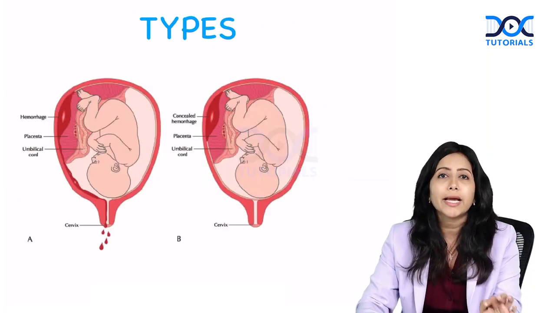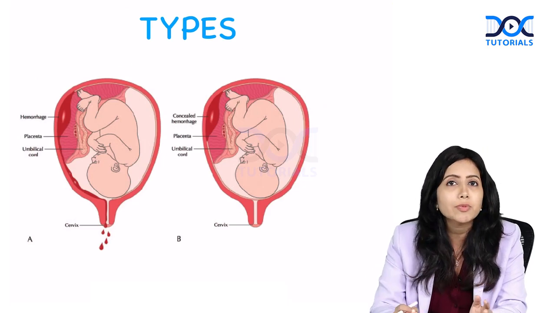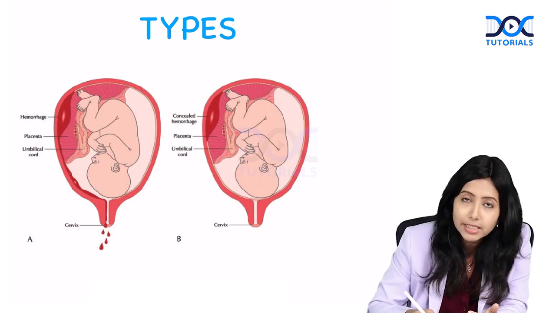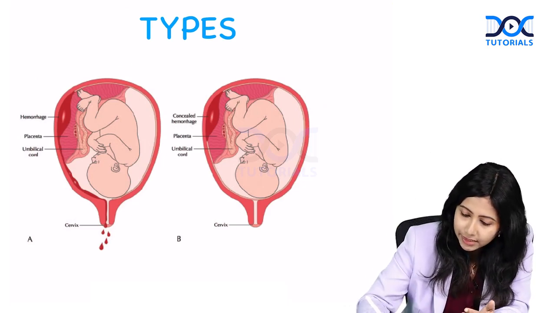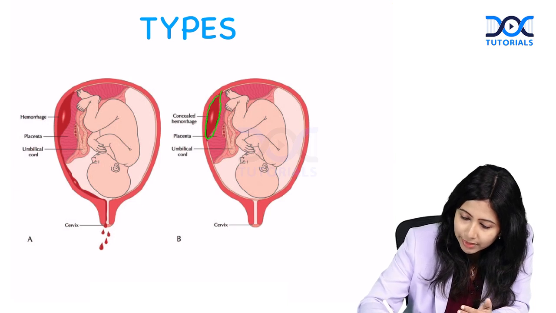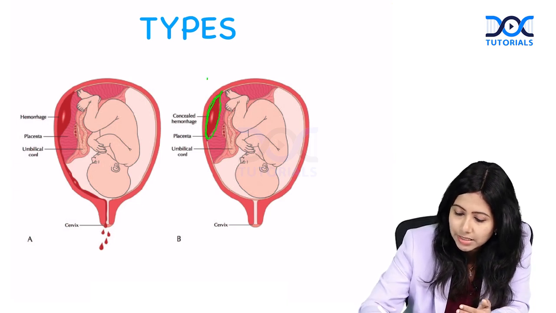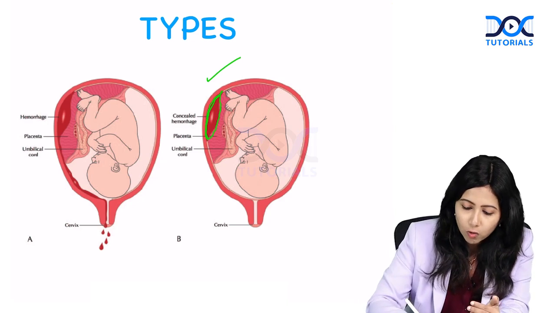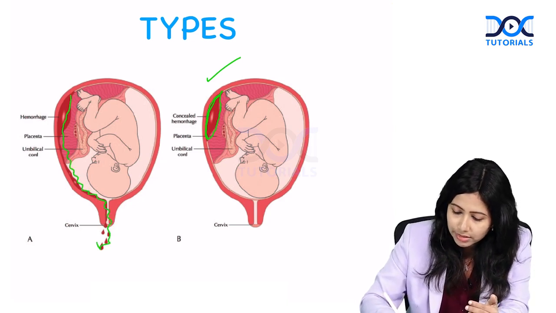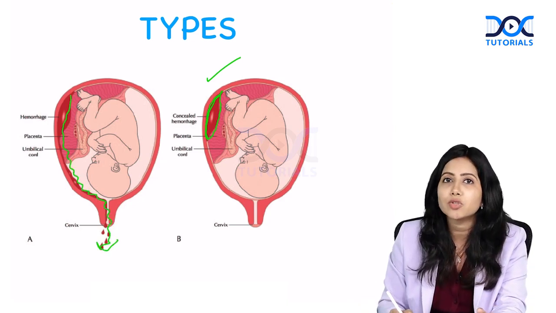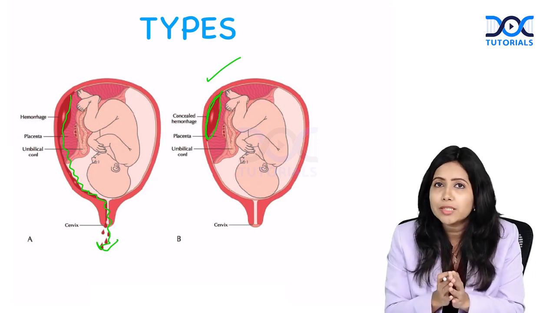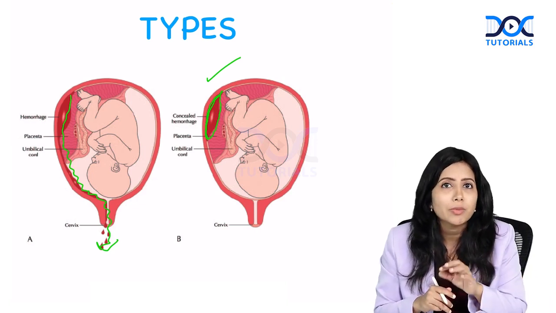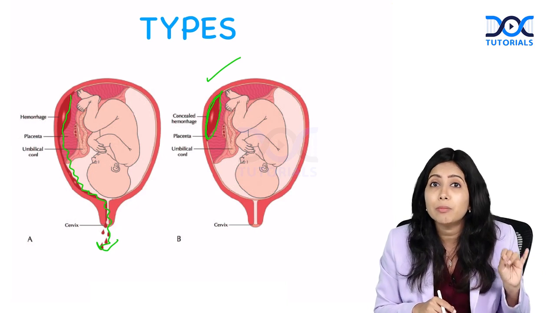Now, let's see the types of abruptio placentae. The types can be either concealed or revealed. Either the blood can collect behind the placenta itself, this is known as concealed type of hemorrhage, or it can bleed out, this is the revealed type of hemorrhage. In concealed, the problem is that blood is collecting but it is not visible outside. So, sometimes it can be missed.